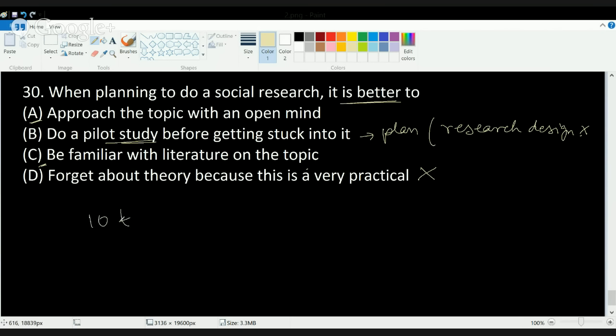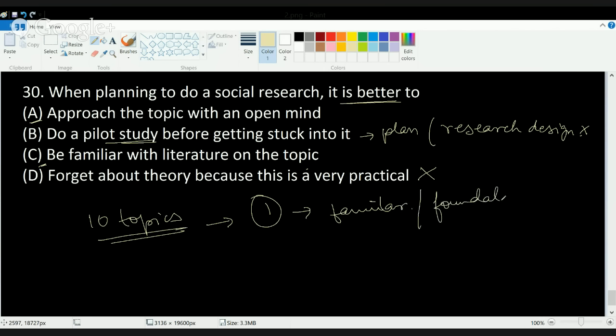I have 10 topics with me, okay, and I have an open mind towards all those 10 topics. But I cannot do research on all those 10 topics. I can do research only on one topic which is familiar to me, or I should say on which I have a strong foundation. And that foundation comes only when you have sufficient familiarity with the literature, or I have read a lot about it.